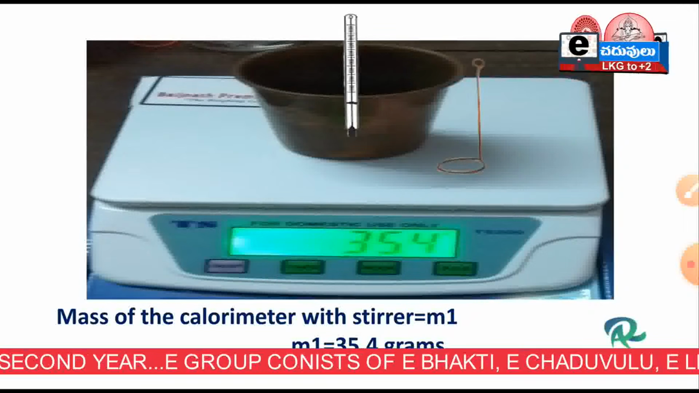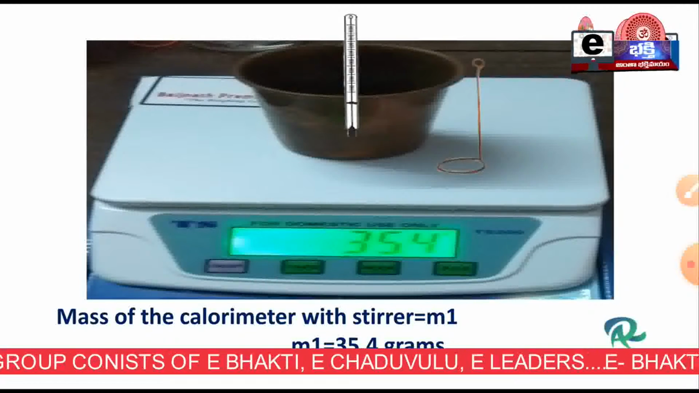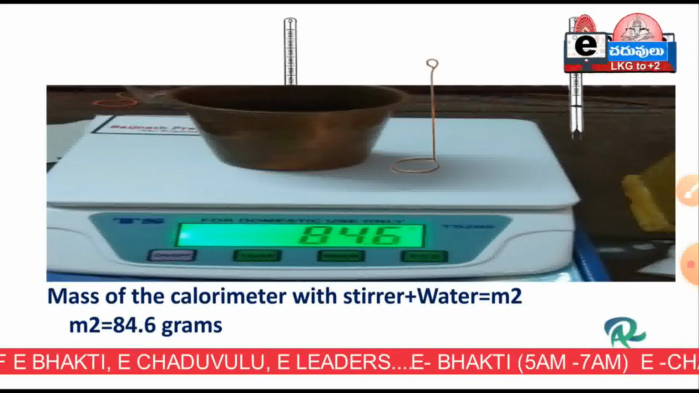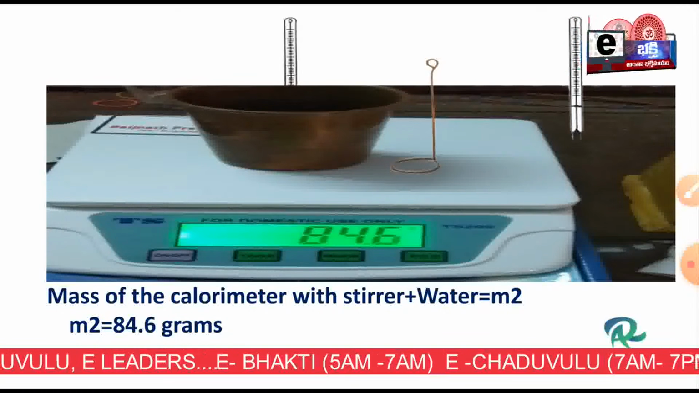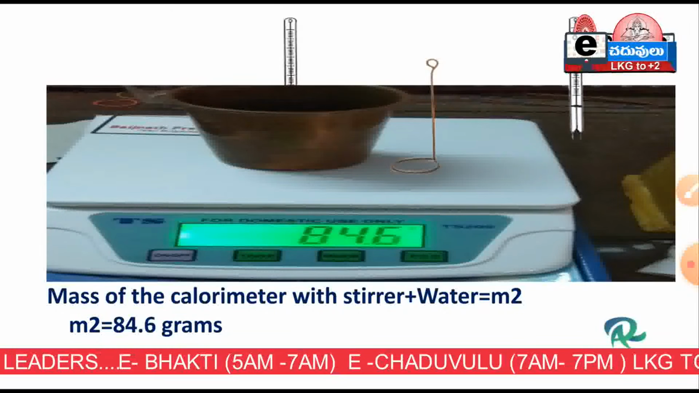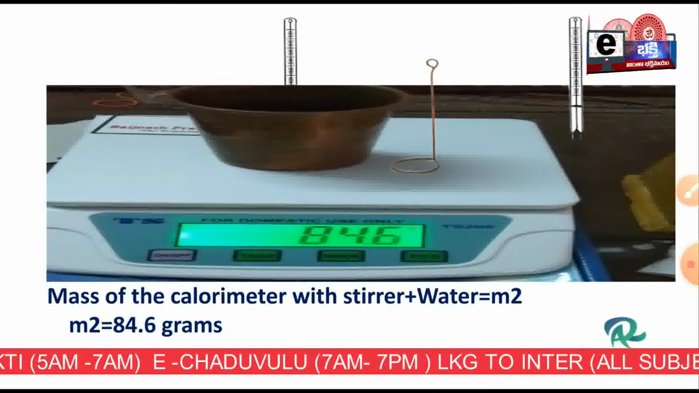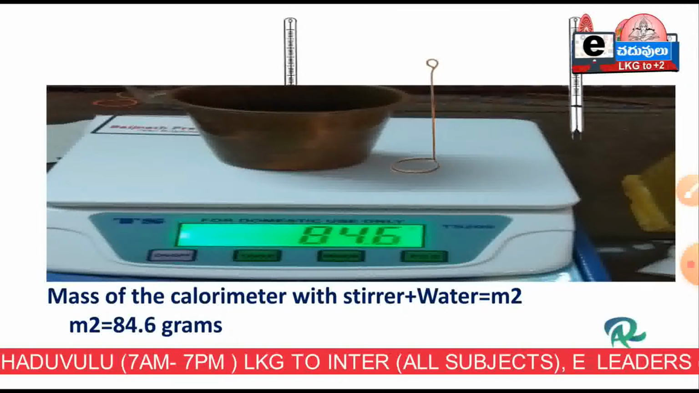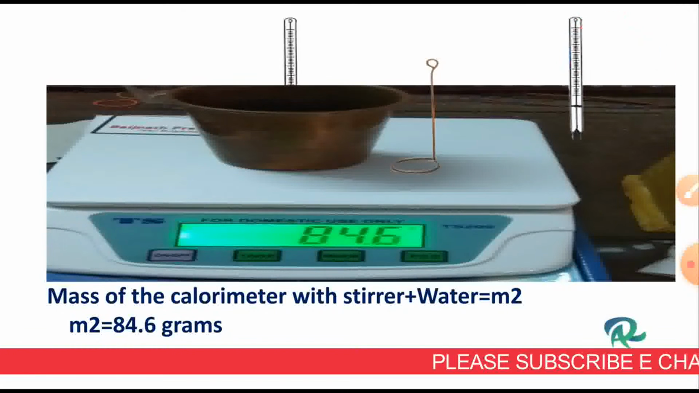The first step, I measure the mass of the empty calorimeter, M1. The second step, the mass of the calorimeter with water, along with the stirrer. I measure the calorimeter with water, that is M2, which is 84.6 grams. Second step, I measure the calorimeter with the water, that is M2 grams.